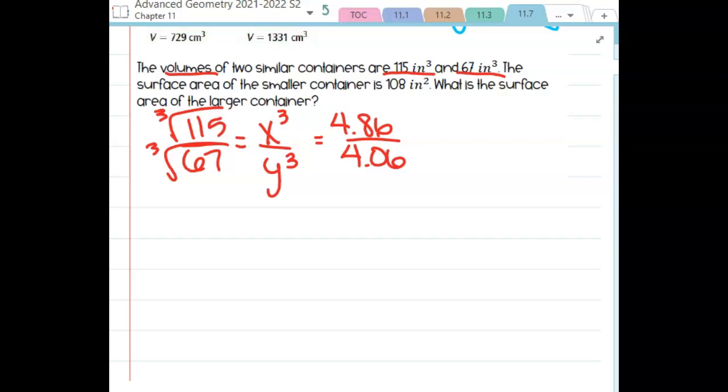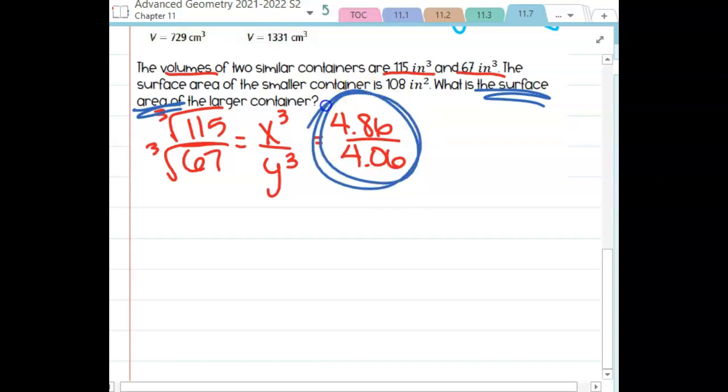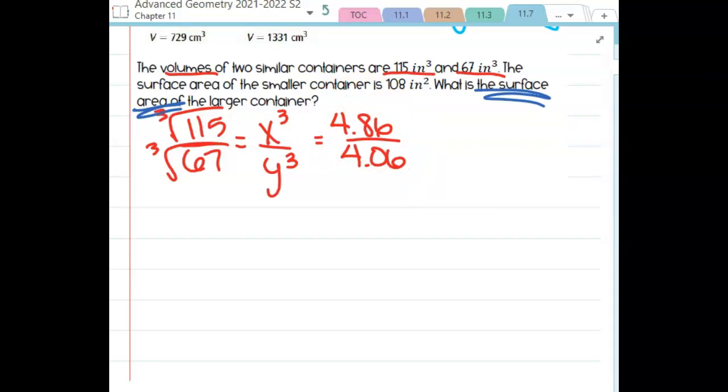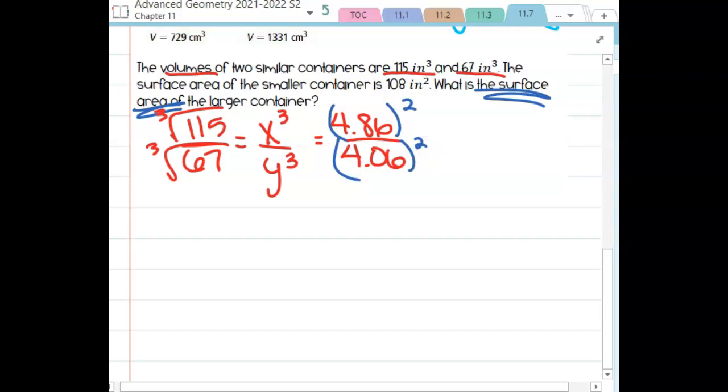What I'm looking for is surface area. The ratio of their surface areas, looking back at that theorem, is going to be this, both squared. So when I'm talking about areas, I want to take that scale factor and square them.